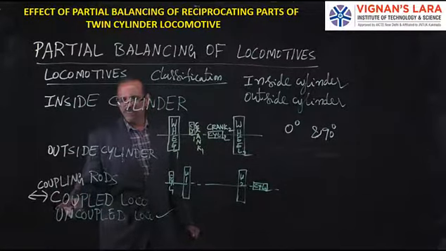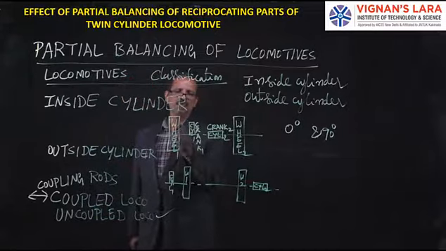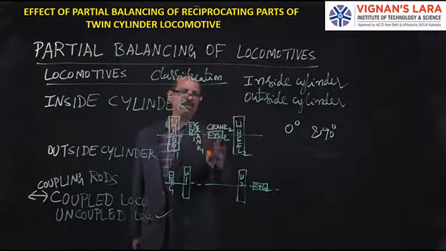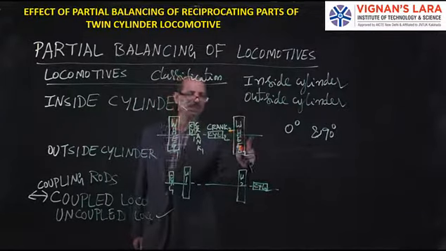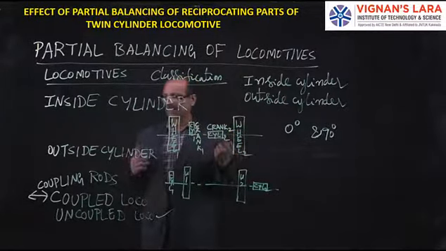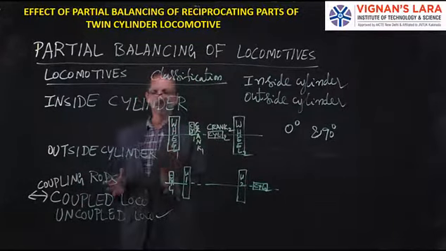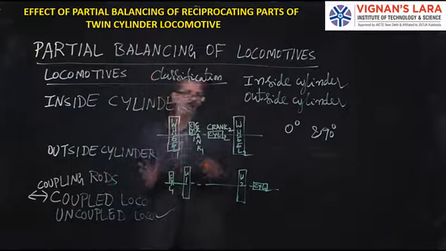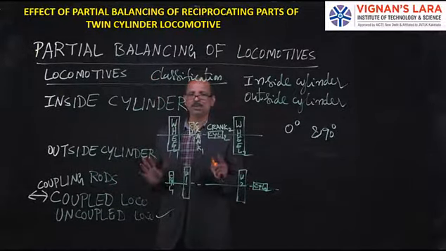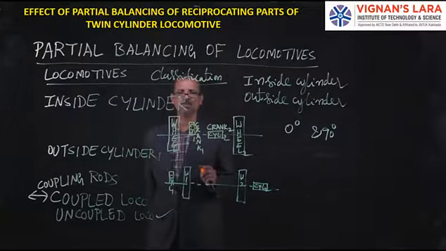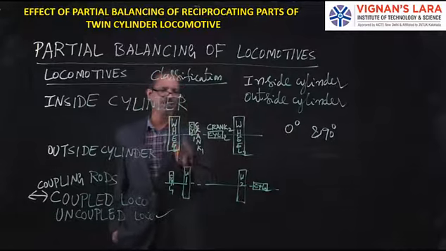So in case of coupled locos, we will have 6 planes, that is wheel 1, cylinder 2, wheel 2, and there is one more plane here and one more plane here. They connect the rear wheels. Whereas in an uncoupled loco, you don't have a separate connection between the wheels. They will just push or be pulled by independent wheels, where the power is given to a set of wheels.